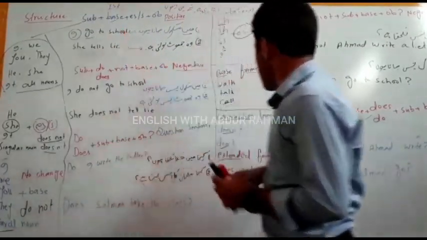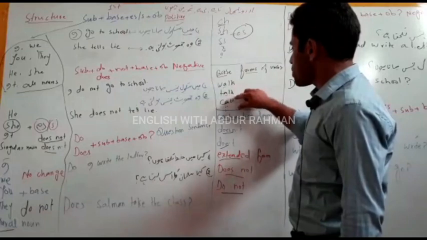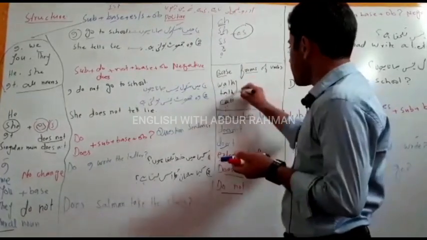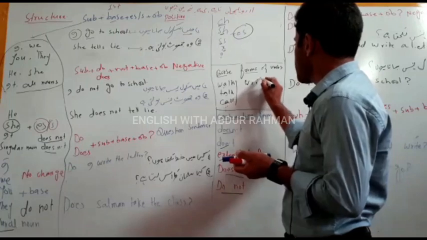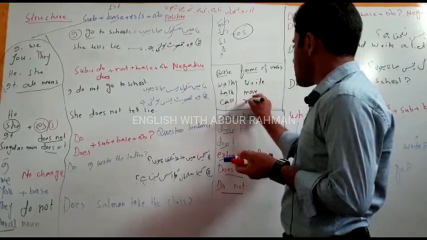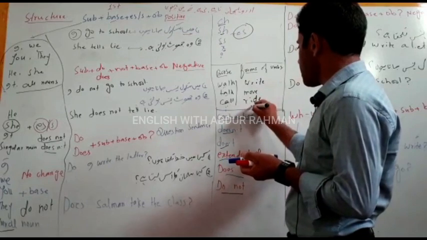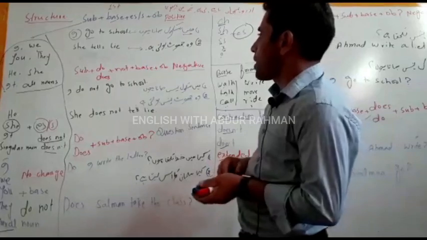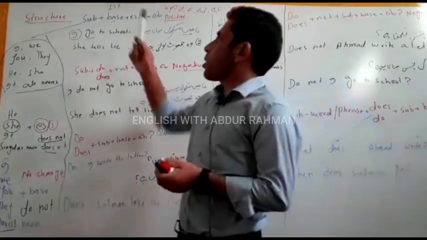It is the structure of a positive sentence. And what is the base form of the verb? I have written here a little bit: walk, talk. For example, call, write, move, receive. Okay, these are the base form of the verb, meaning the first form of the verb.